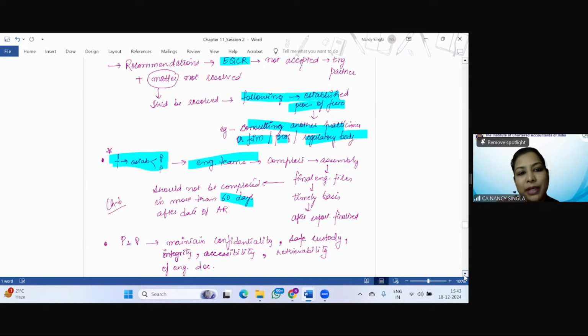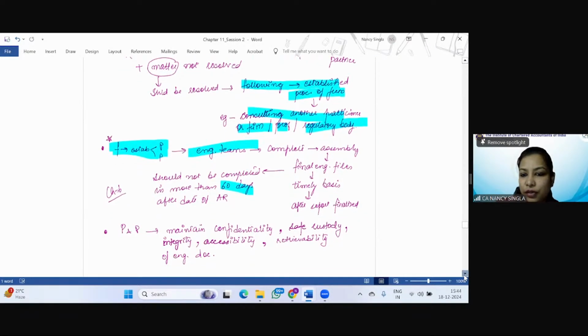Now comes the documentation part, because documentation is again part of engagement performance, because the quality is going to depend upon your documentation. So the firm should establish policies and procedures so that the engagement team completes assembly of the final engagement files on a timely basis. It should be completed in not more than 60 days after the date of the audit report.